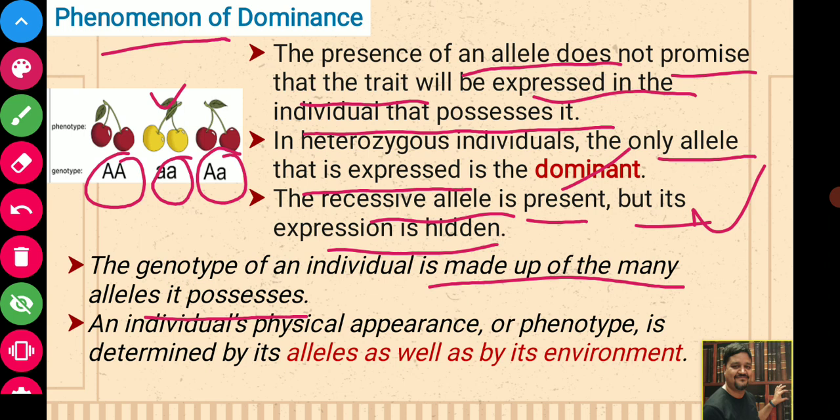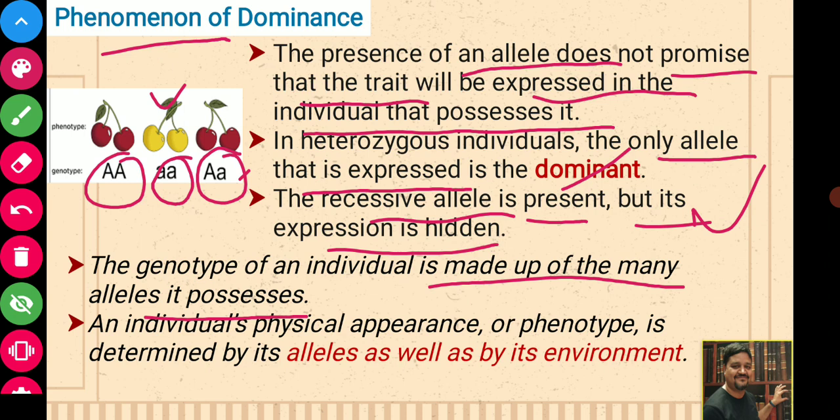That means the red color of capital A is dominant over the yellow color of small a. So even if small a is present, it is not guaranteed that it will be expressed. For expression of small a, or yellow color, you need to have both copies of the allele as small a, that is the allele for yellow color.